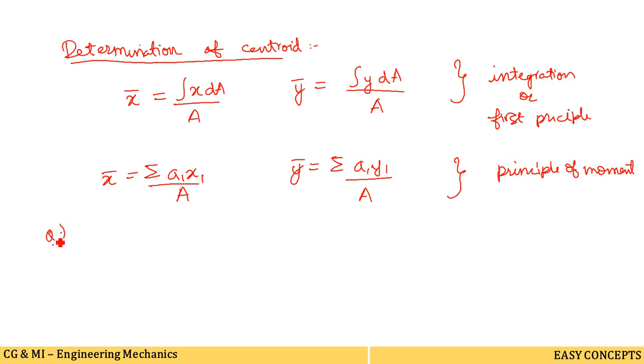Actually this is not a question, we are going to derive a standard formula for the case of a triangle. So for the centroid of a triangle we are trying to get the value. This is a formula actually. So what we will do here, we will take a triangle like this. This is the shape of a triangle, and this triangle is placed in an xy plane. Suppose this is the x axis denoted by x, and this is the y axis. This triangle is placed like this.